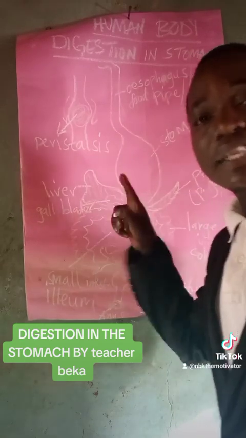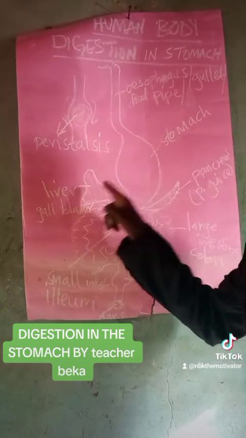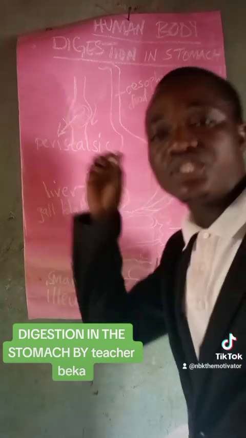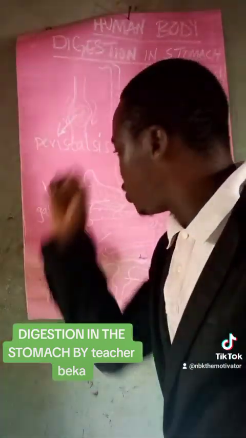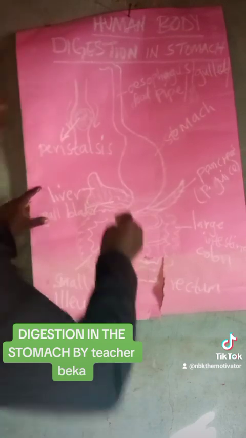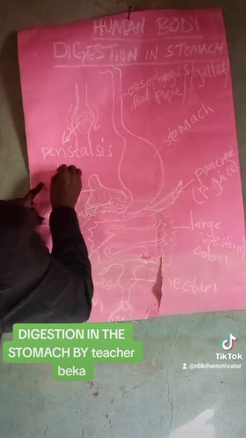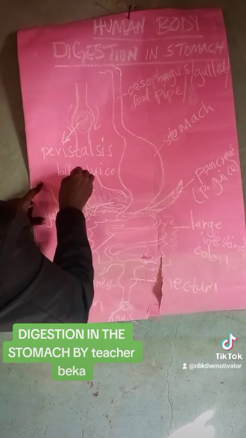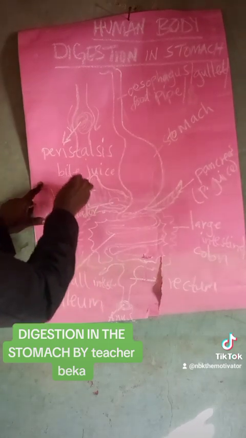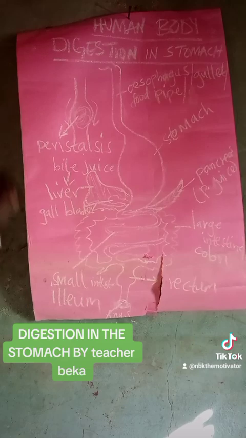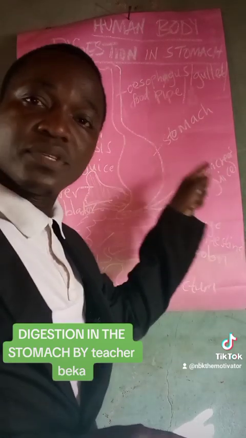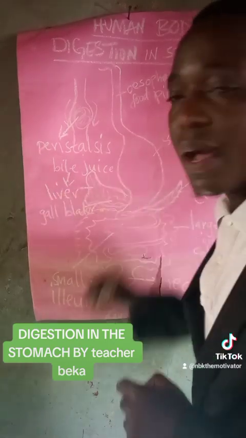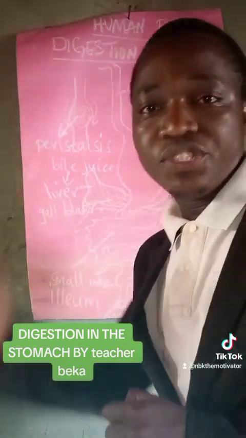Here, the liver produces a juice known as bile juice. A juice known as bile is produced by the liver. Remember, guys, the pancreas produces pancreatic juice. The liver produces bile juice.